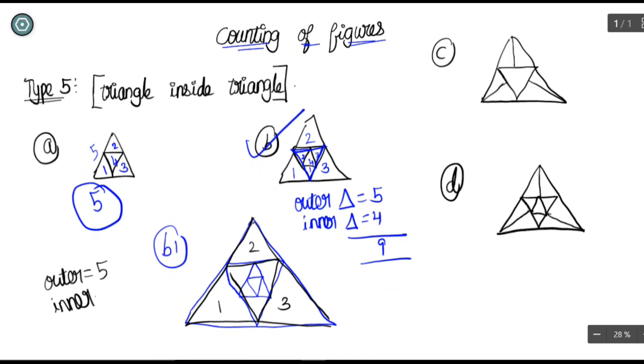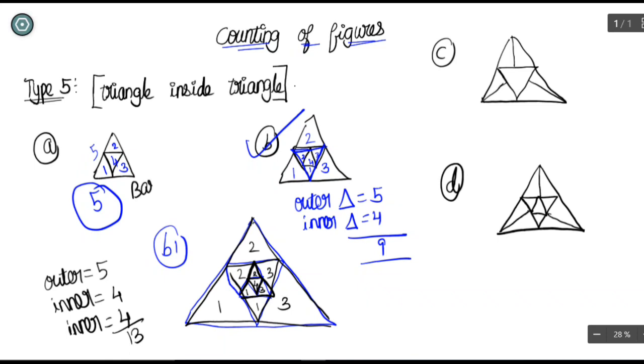Inner triangle means, here you have to forget the innermost. Just count the inner. 1, 2, 3 and 4. So you are getting 4 inner triangles here, and within that innermost triangle will be again 4. 3 and 4. When they draw each triangle inside triangles, you just count the inner triangle as 4 and put the answer. So this is the basic model.